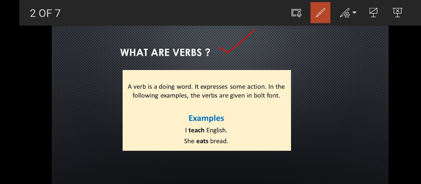When we add ing to a verb, it is called a gerund. What is it called? Gerund. Okay, that you have read in your lower classes as well. When you add ing to a verb, like read is a verb, isn't it? When I add ing to that, what is it called?